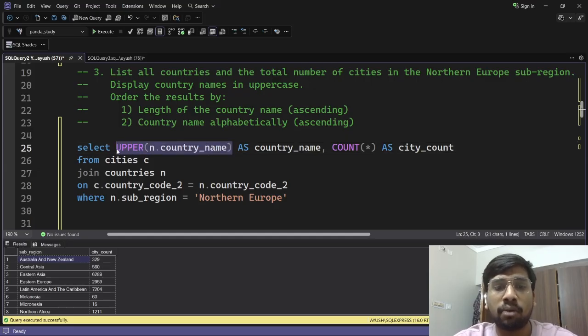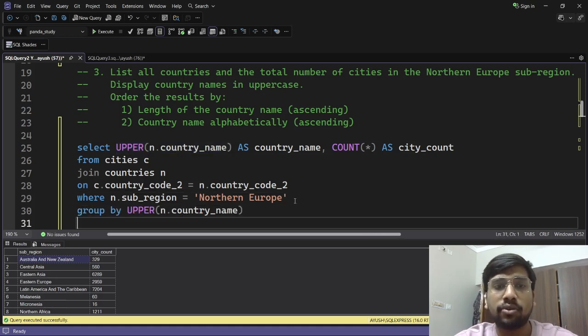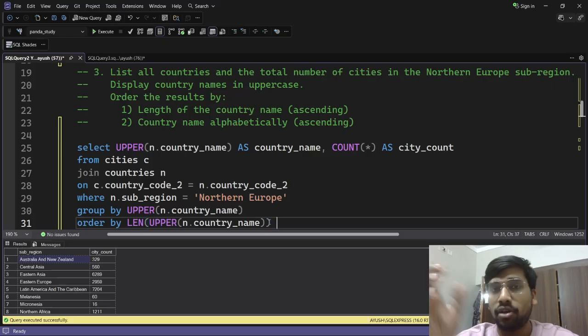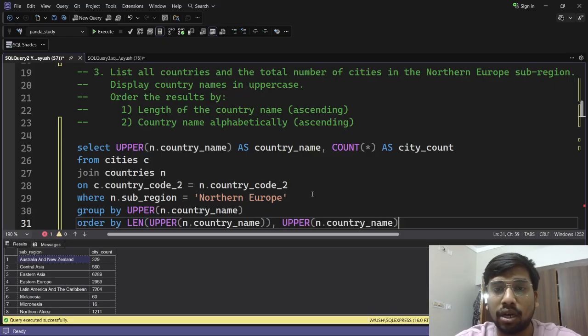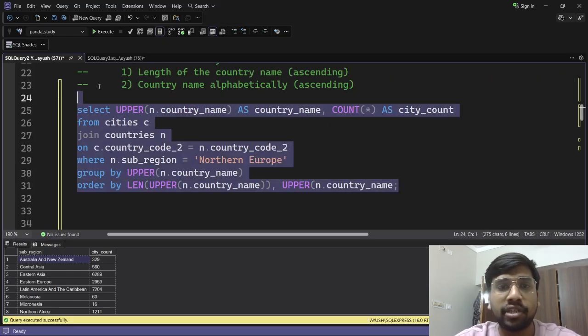Then we will do the order by part, which should be done at the last. Before that, we will do group by the country names, and then order by length of the country name first. So we will use the length function. The length function calculates the length of the string. Okay, ascending, and then the country name alphabetically. So upper dot country name. Okay, now let's check this query.